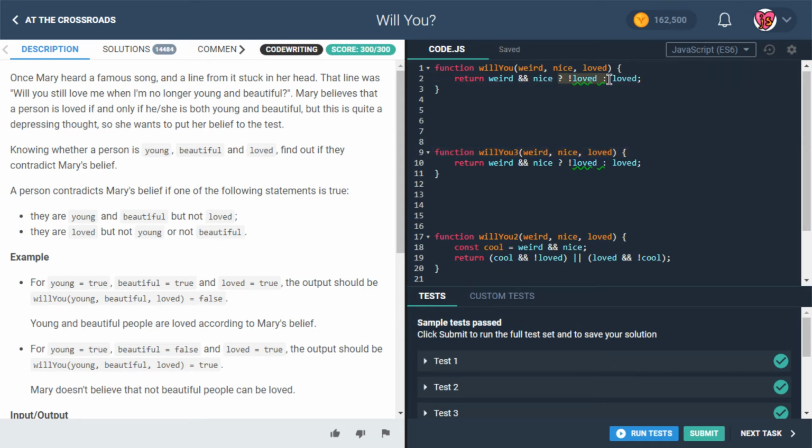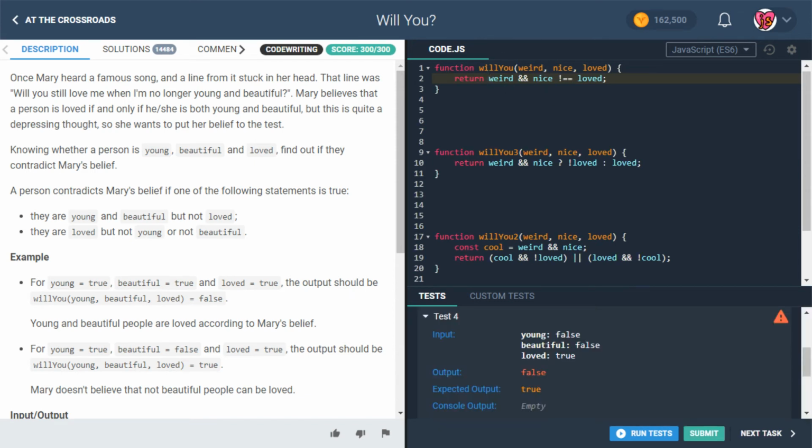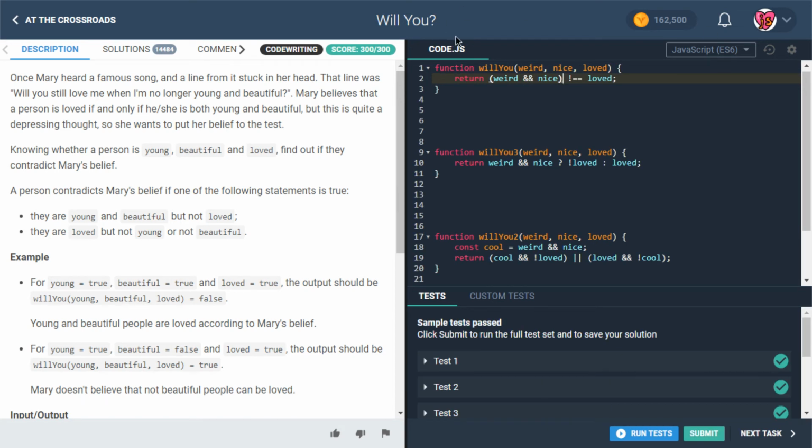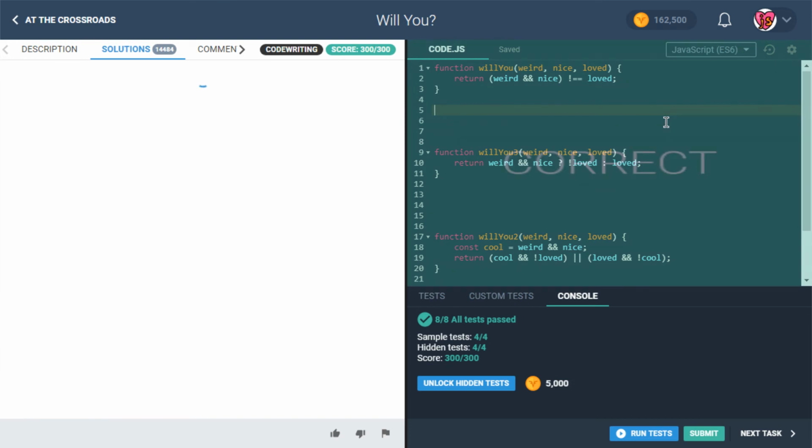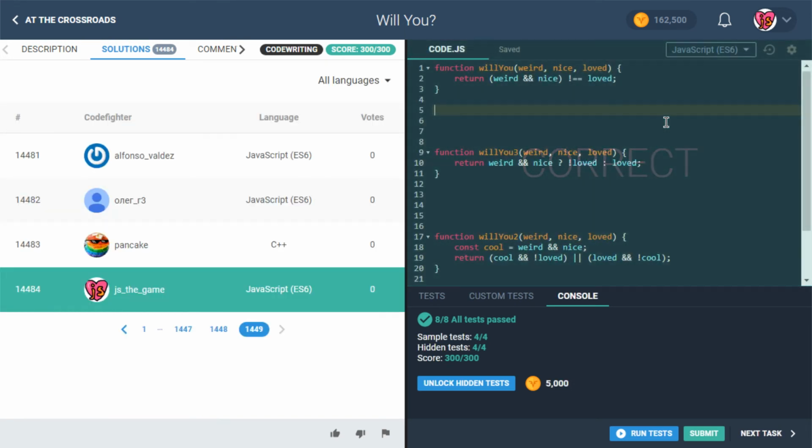So really all we need is this. Actually, all we need is this, because otherwise it's going to misinterpret it, and it's going to think we're saying we've got weird and we've got nice is not equal to loved. Not what we want. We want, is this equal to this? Or specifically, is this not equal to this? And as it turns out, that passes all of the hidden and visible tests. So, okay, cool. Nice. And weird.